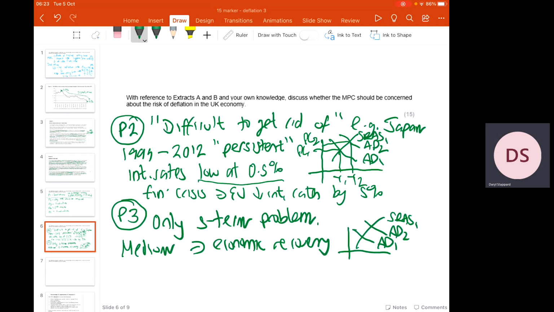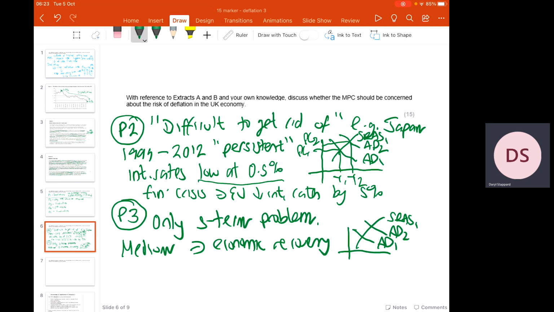I'm then going to say the first reason why deflation is a concern is that it's very difficult to get rid of. For example, Japan experienced persistent deflationary problems between 1999 and 2012. It therefore appears that once you have it, it's very difficult to get rid of.